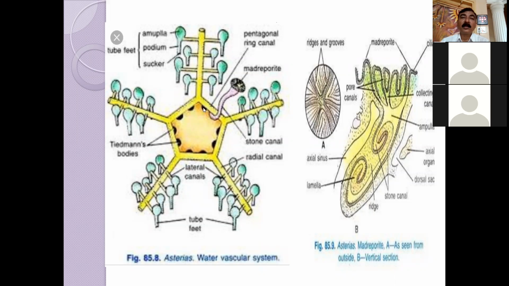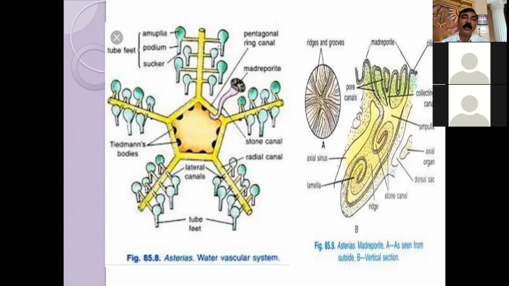Here, first is the madreporite with its furrows, pores, pore canals, collecting canal and stone canal. All of them are perforated with cilia. By constant beating of the cilia, water enters through the madreporite. It comes to the ampulla, then stone canal, then ring canal, then radial canal, and then the ampulla.